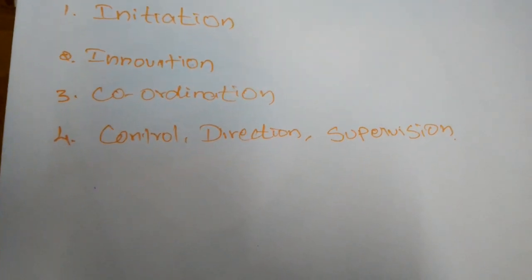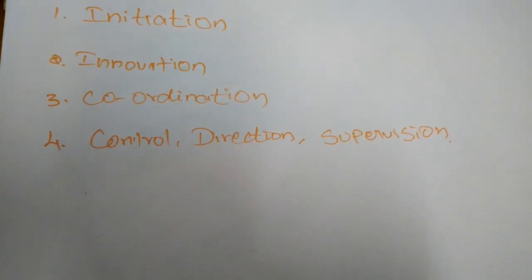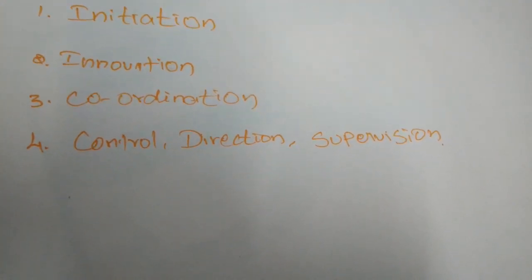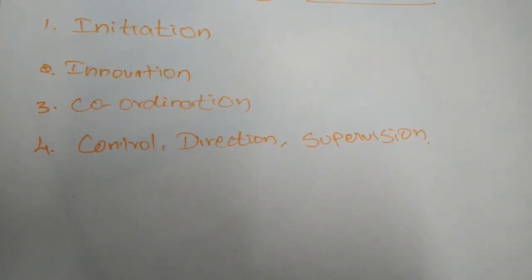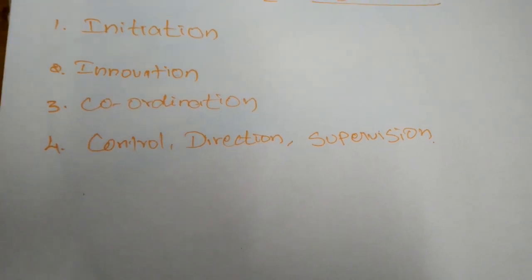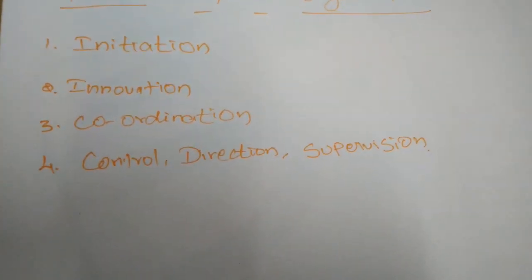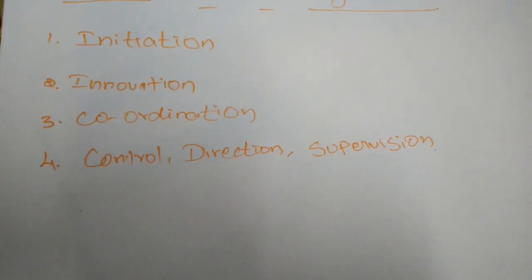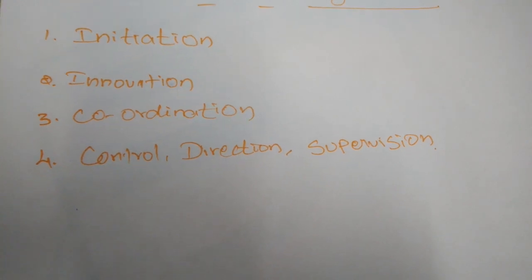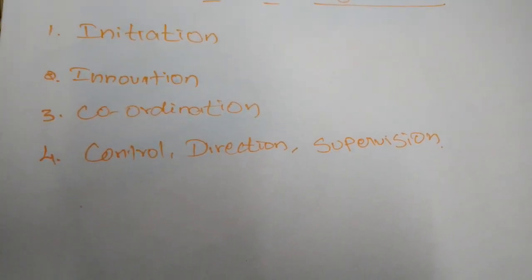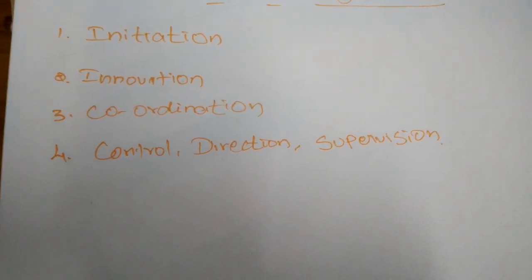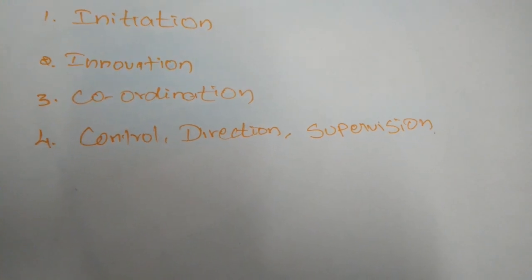Next, coordination. An organizer applies a particular combination of the factors of production to start and run the business or production. A good organizer has to make the effort of coordinating the factors of production. We studied that if you want to produce any commodity, the factors of production are important. But in which ratio the factors of production have to be applied to produce the commodity is decided by the organizers.